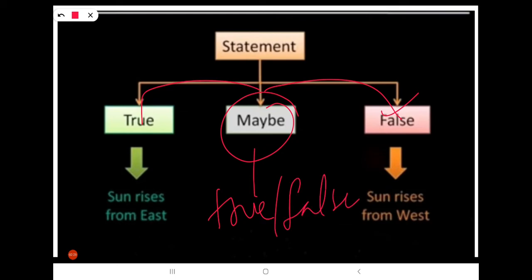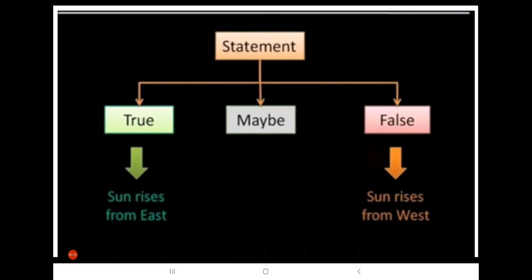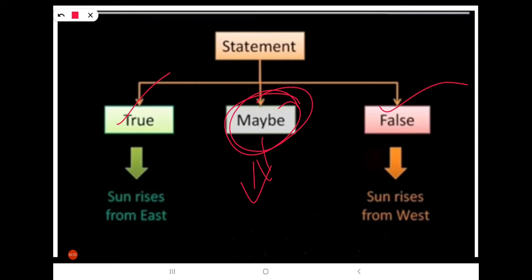In mathematics, these maybe concepts are not accepted, because we have to tell whether a statement is true or false. Mathematics depends on accuracy and certainty, so there is no chance for maybe statements. Look at the examples here.